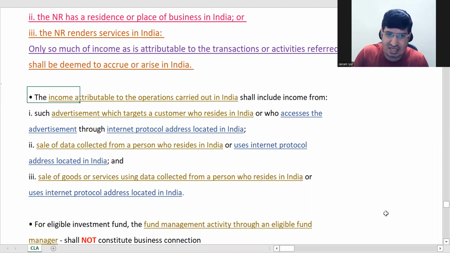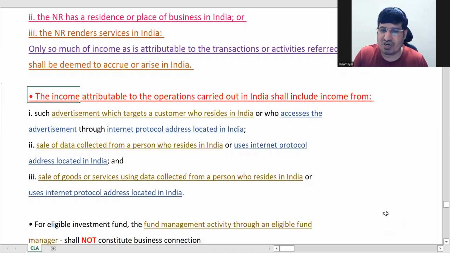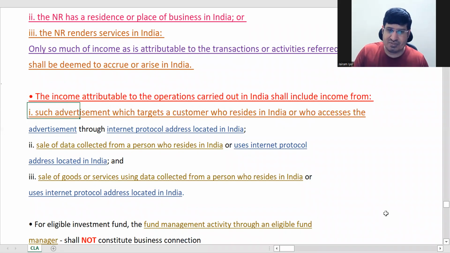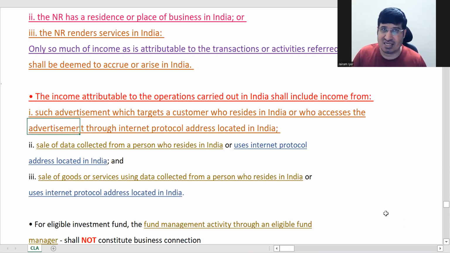The second is saying income attributable to the operations carried out in India shall include income from advertisement targeting customers in India who access the advertisement through an internet protocol address in India. So basically, whenever he is hitting an Indian IP address, internet protocol is what?